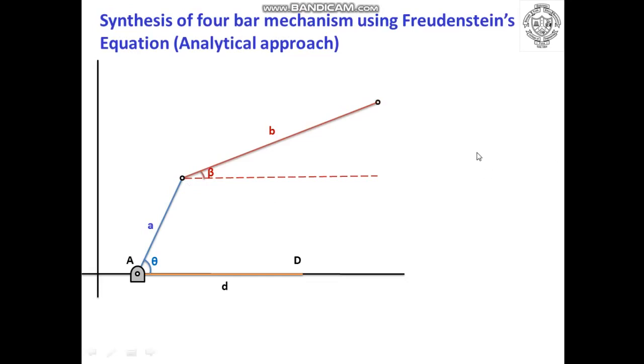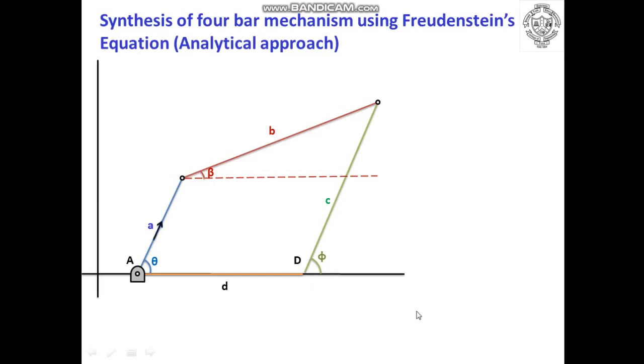The last link, that is the output crank, is this line shown in green color, the link length is small c, and it is inclined at angle phi with reference to the fixed link.